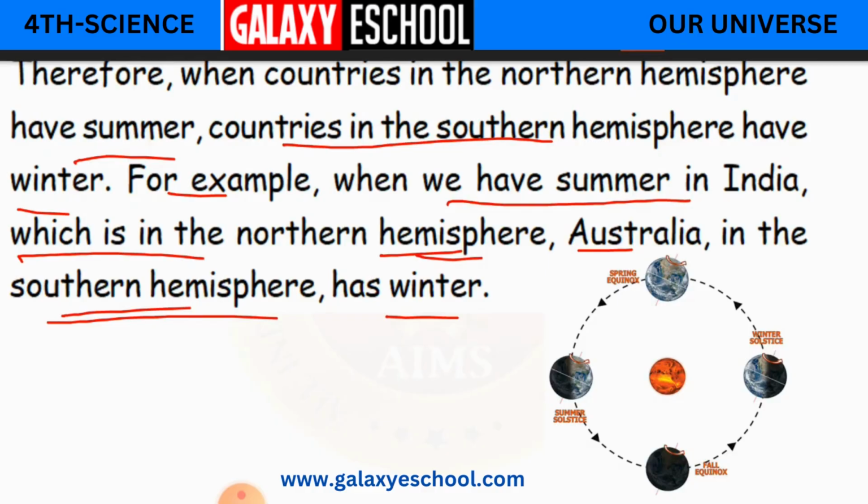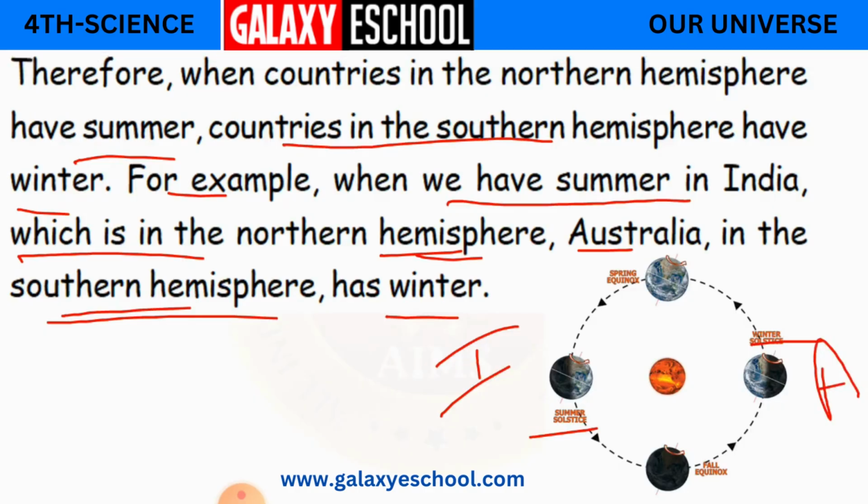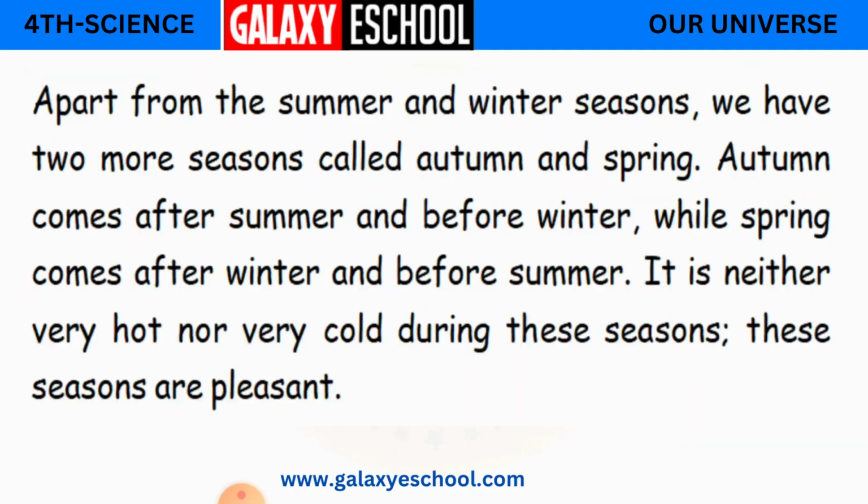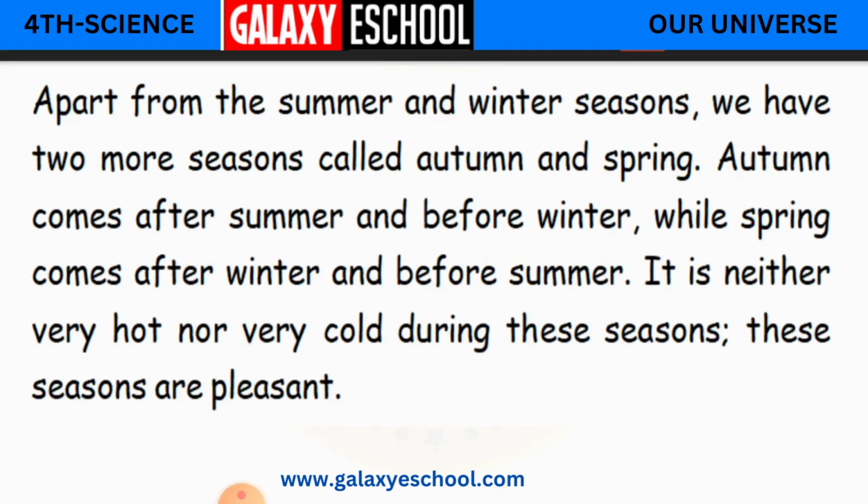Okay children, see here. So this is summer and this is winter. When we are here in the northern hemisphere, this is India, and this is Australia in the southern hemisphere. Now, apart from summer and winter, we also have two more seasons which we call autumn and spring. So apart from these two main seasons, summer and winter, we also have autumn and spring.